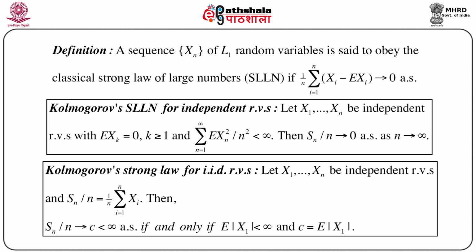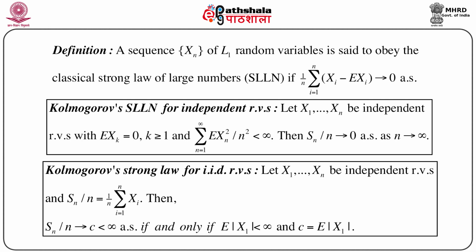To this end, Kolmogorov proposed one strong law of large numbers for independent random variables. The way we can present this formal SLLN due to Kolmogorov is that suppose X1, X2, ..., Xn are independent random variables where expectation of Xk equals 0 for every k greater than or equal to 1, and summation n equals 1 to infinity of expectation of Xn squared divided by n squared is less than infinity.